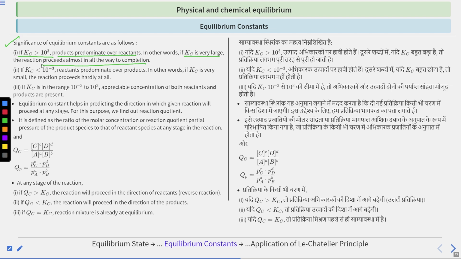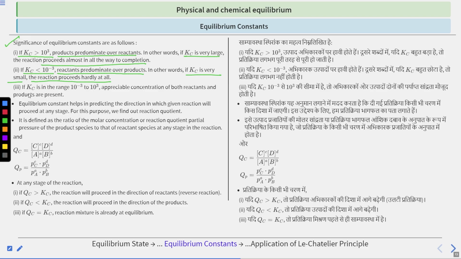If Kc is less than 10 to the power minus 3, reactants predominate over products. So reactant predominates over products here. In other words, we can say if Kc is very small, the reaction proceeds hardly at all. So it will not proceed in the forward direction. It will remain in the backward direction, right?